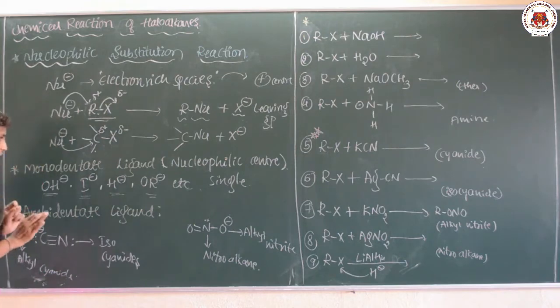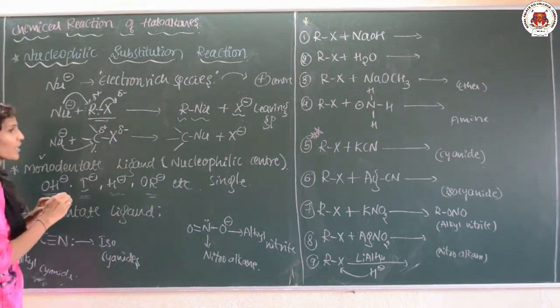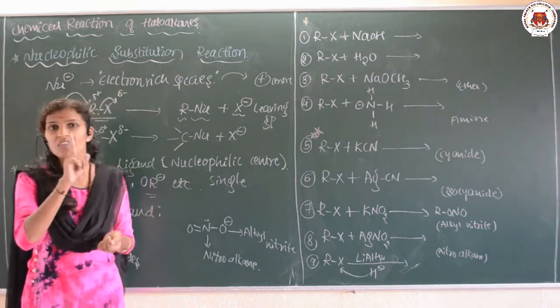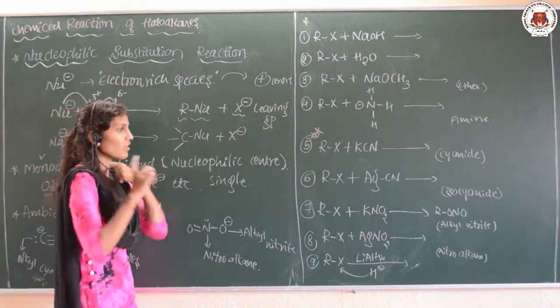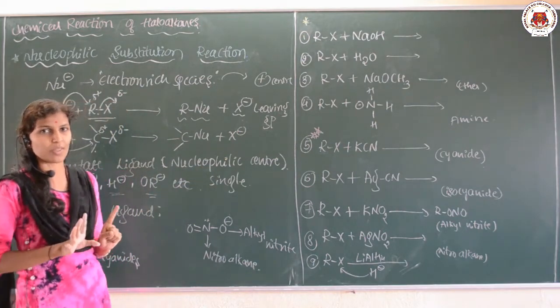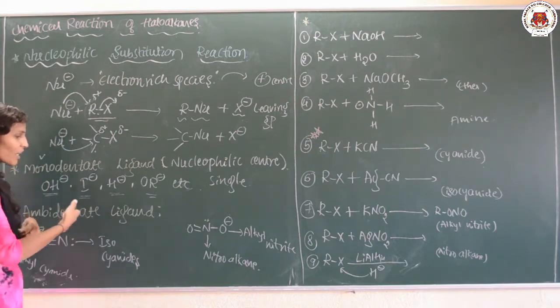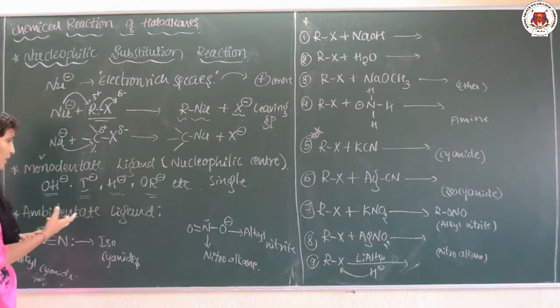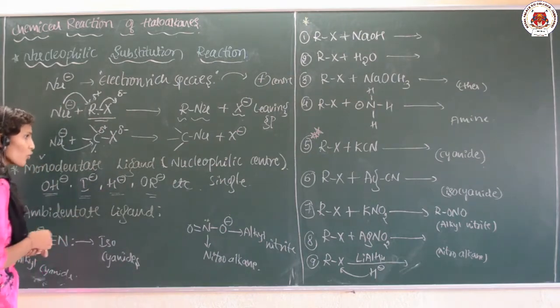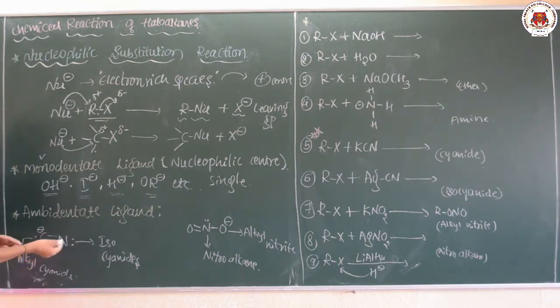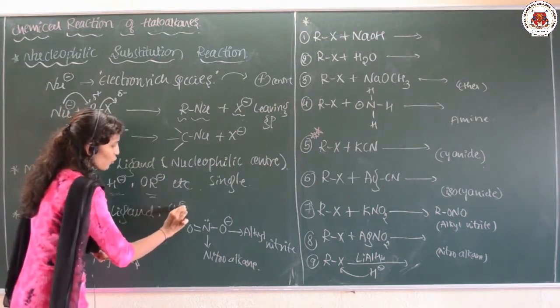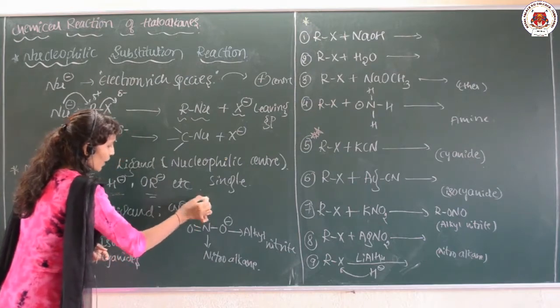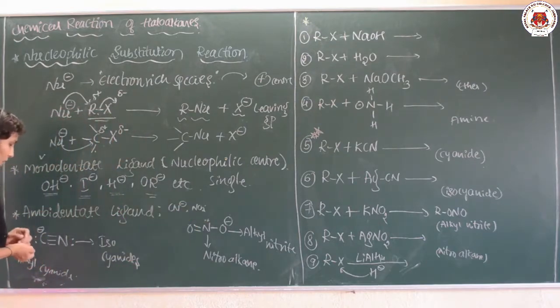Here just get the idea that monodentate means it can coordinate with a single center, while ambidentate means it can coordinate through two nucleophilic sites. For example, CN minus, the cyano group, and NO2, the nitro group, are ambidentate ligands.